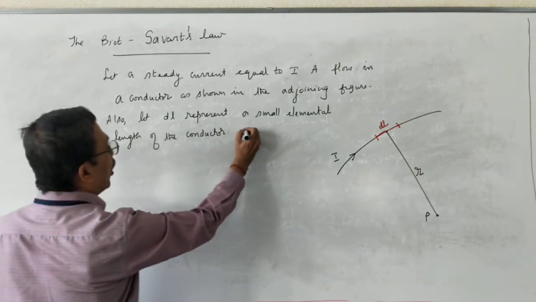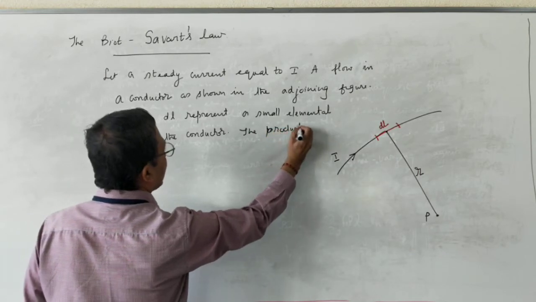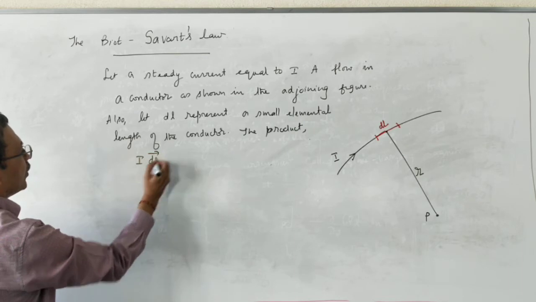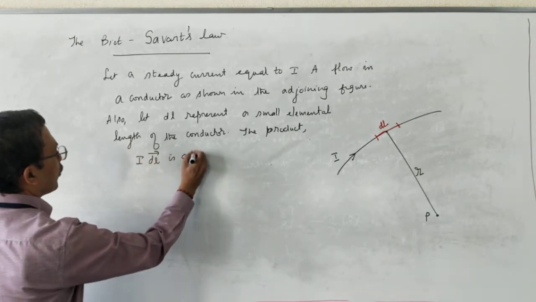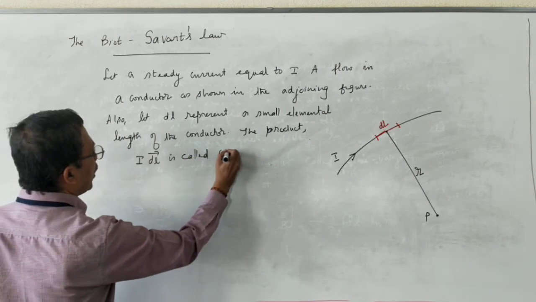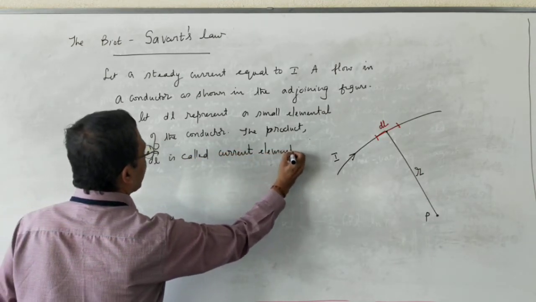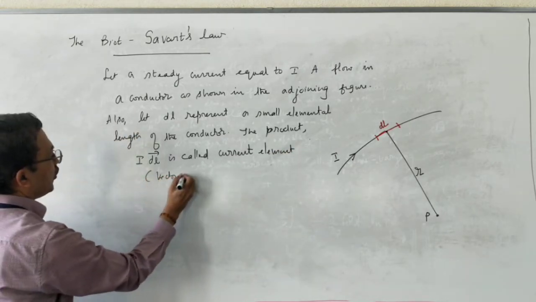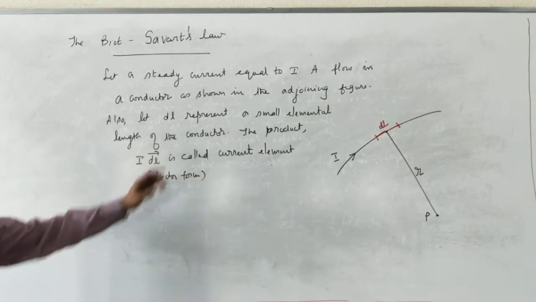The product I into dl, length is a vector, is called current element. In which form? Vector form. If you just write I into dl, it is also called current element, but in scalar form.